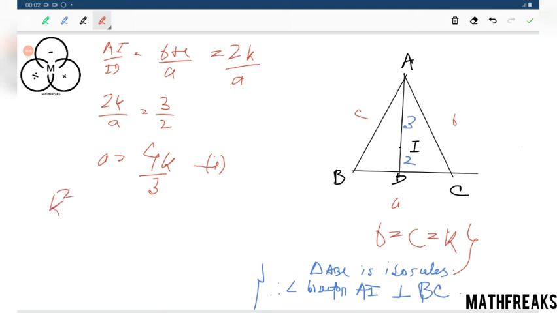This will be k square equals 25 plus 16k square by 9 into 4. 4 and 4 are cancelled out. We will get 5k square by 9 equals 25. Again we are getting 9. This should be 45 then. How is this 80?